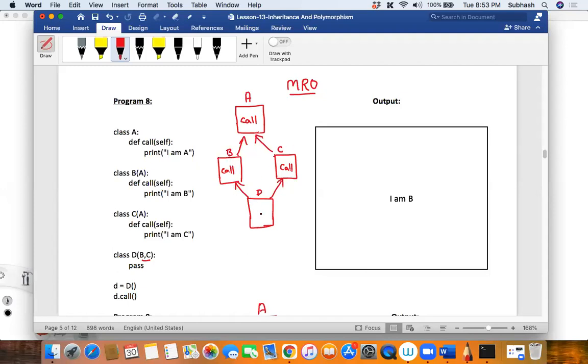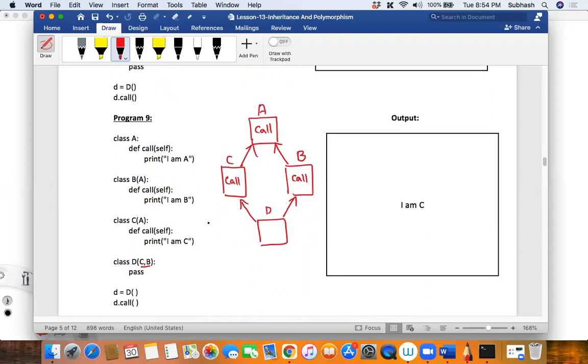So when there is no method for itself, it will start searching for the class from the left hand side. If it is there, it will actually get printed on the screen. If it is not there, what happens? I'll tell you later. For now, did you understand this, Surendra? Did you see that B comma C? Is that clear?